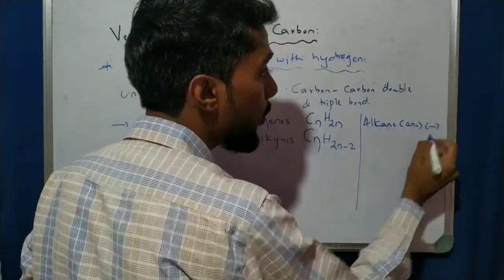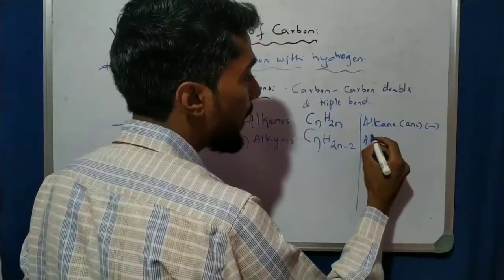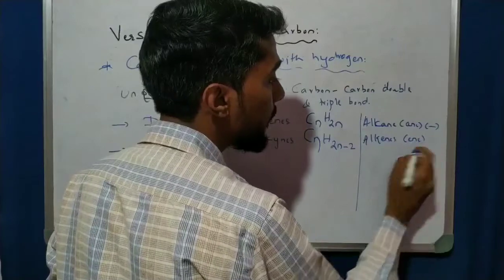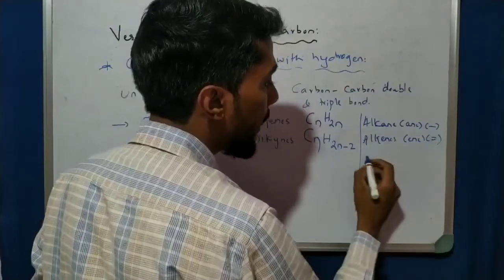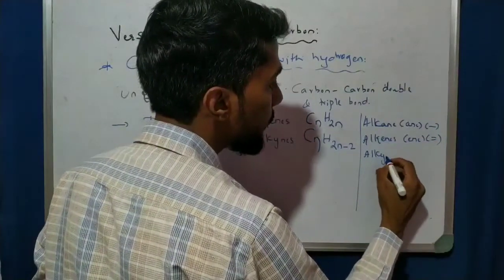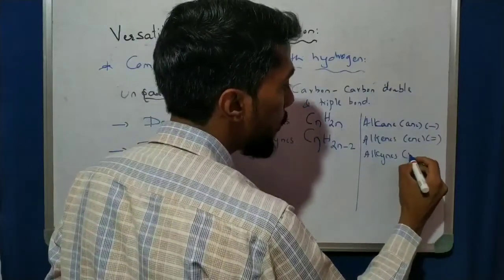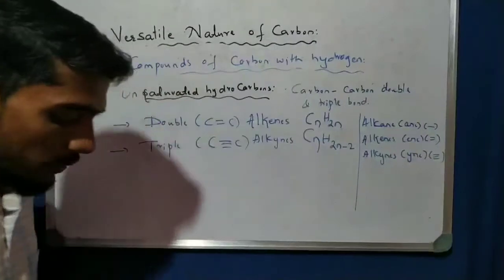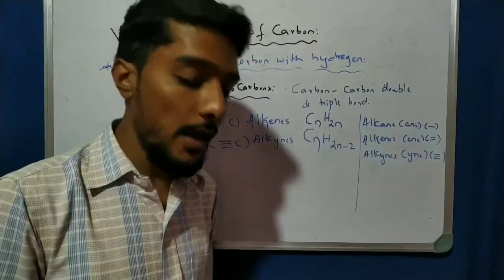Okay, that is called single bond, and then alkenes, that is ENE, that is double bond, and then alkynes, that is YNE, that is triple bond. So you have to remember that point: alkane, alkene, and alkynes.